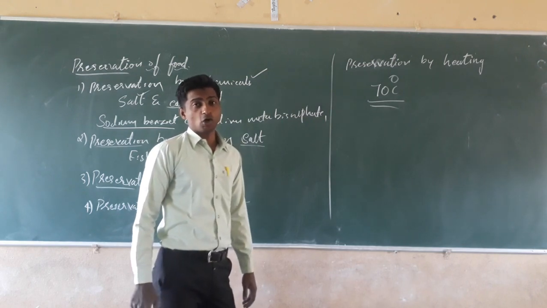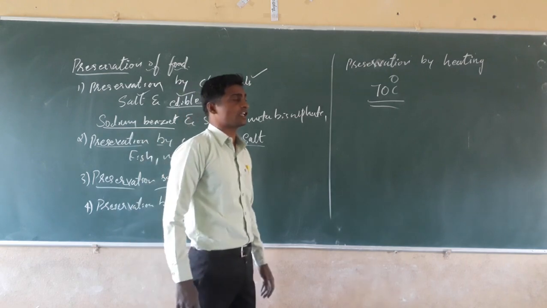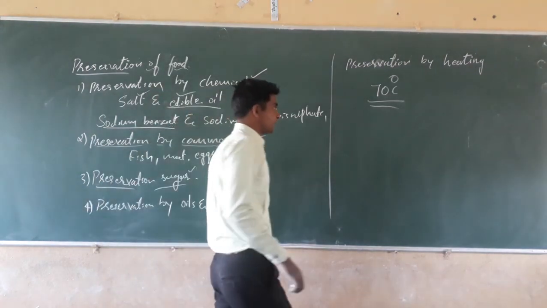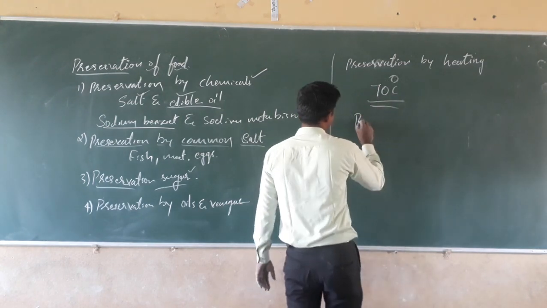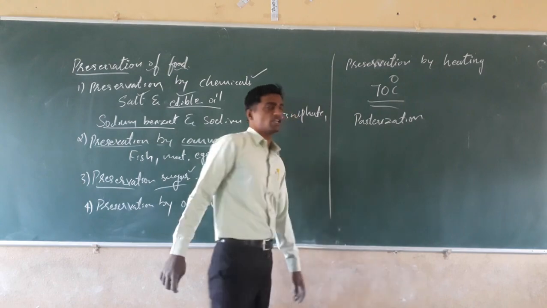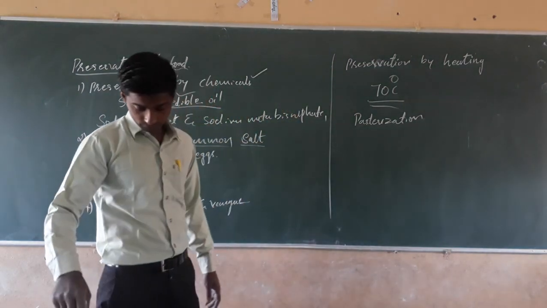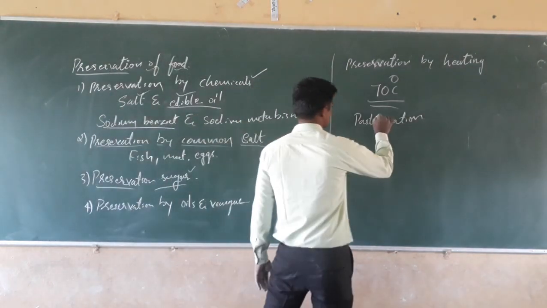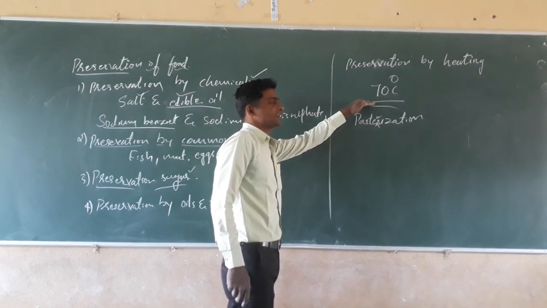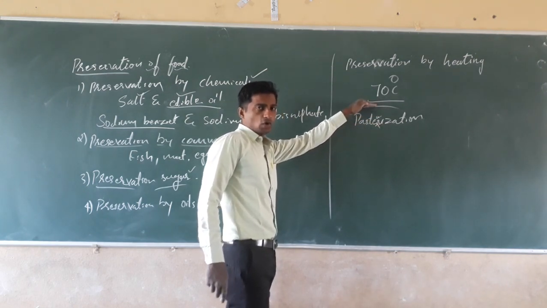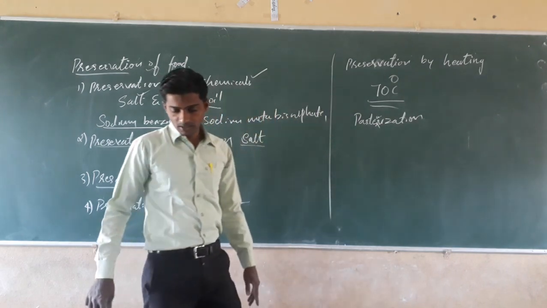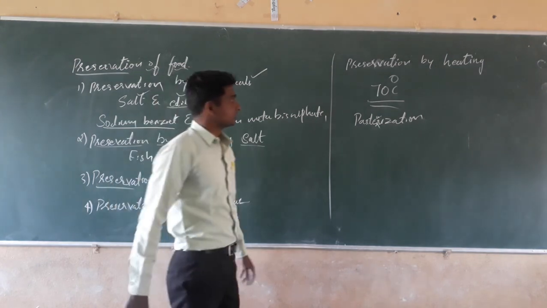The process of killing microorganisms in the food material by raising the temperature is called pasteurization. Pasteurization is the process of killing microorganisms by heating to more than 70 degrees Celsius, isn't it? Next, another one, that is preservation by packing.